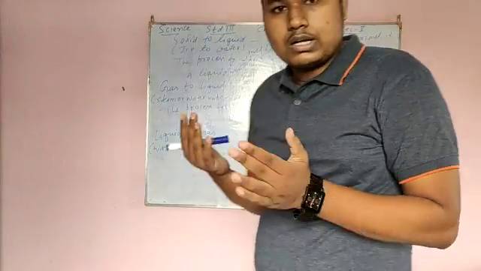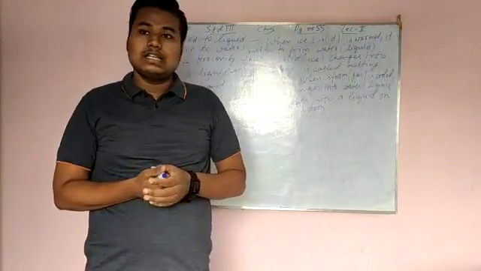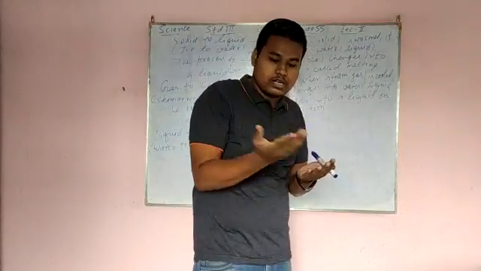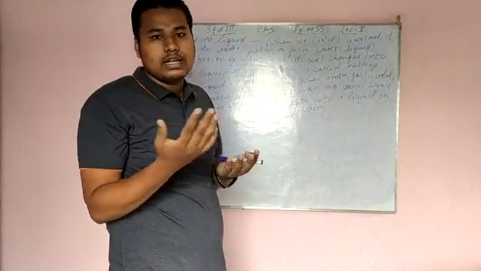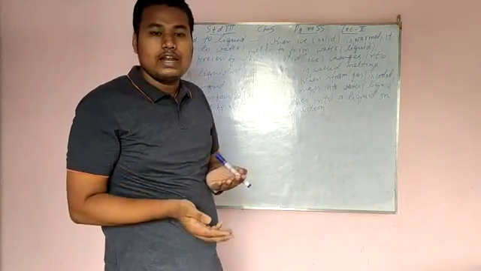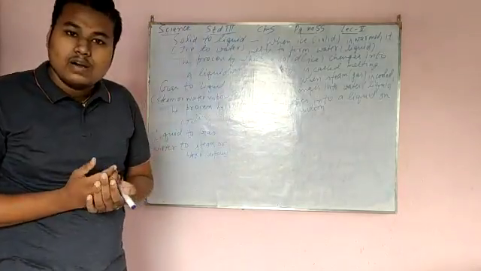Or I can give you this example also. When there is water in the river, in the lake, in the sea, and sunlight falls onto that water, the river water and lake water get heated, then that water evaporates in the form of water vapor.